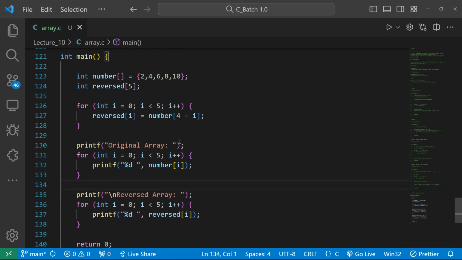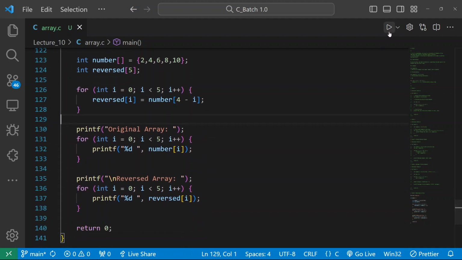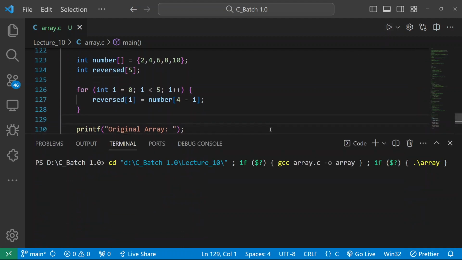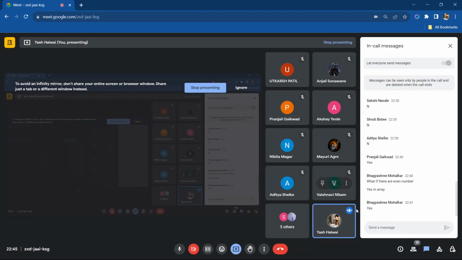You can see the code I have written in front of you. This is the condition for reversing the array, and let me run it. You can see the output. Did my array get reversed or not? Yes or no? Please let me know. I explained it in the proper manner. Is it clear? Is this question clear? Just give a thumbs up if it is clear, so I will understand.